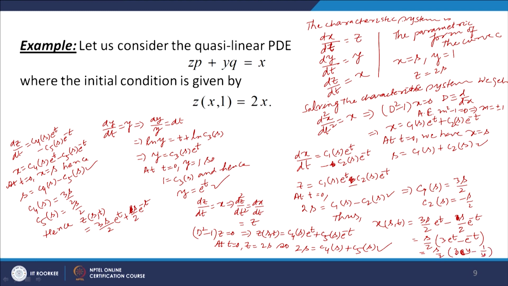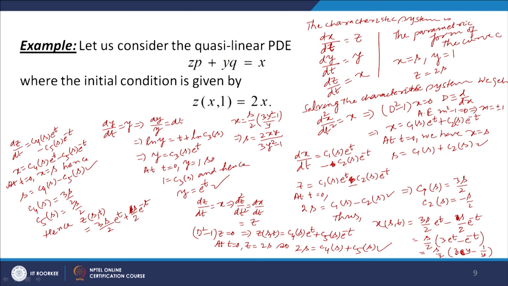And this gives you x is equal to s by 2 times (3y square minus 1) divided by y. So we can find s in terms of x and y here: s is equal to 2xy divided by 3y square minus 1.